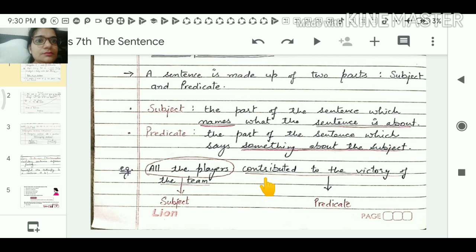For example, all the players contributed to the victory of the team. Here this whole sentence is telling us about the person. So all the players, these persons are being referred to here. This is called the subject, and the rest of it, contributed to the victory of the team, that is the predicate. Clear? The predicate tells us about the subject, about that person.